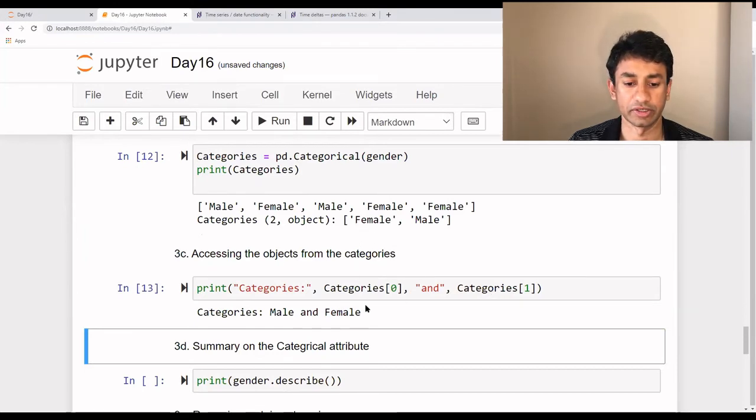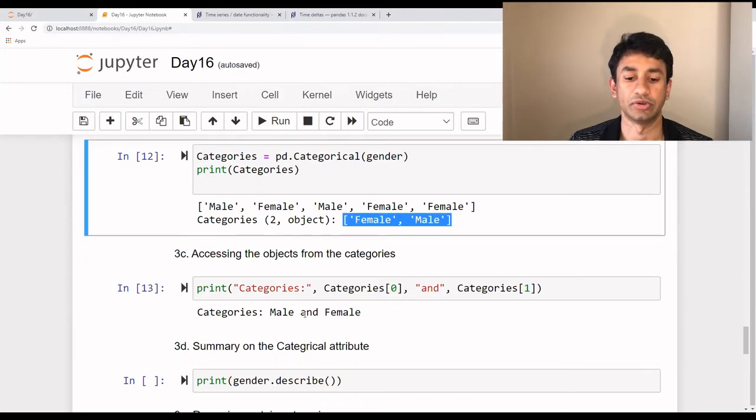As you see here, they are not ordered, so it's not always the same as what we see here. 0 is coming up as male and 1 is coming up as female.